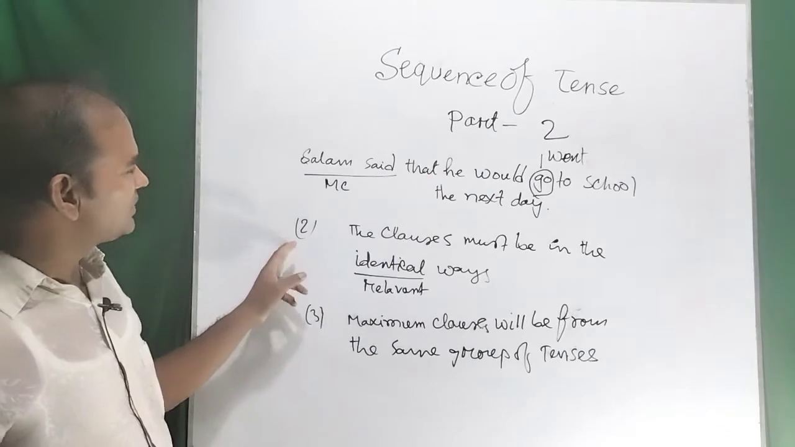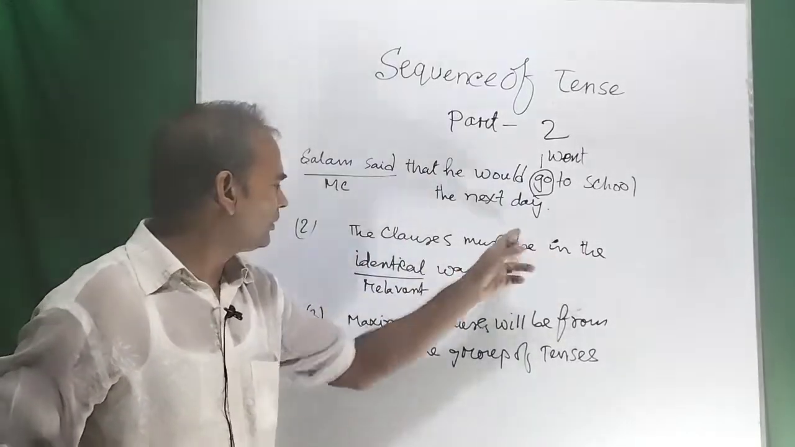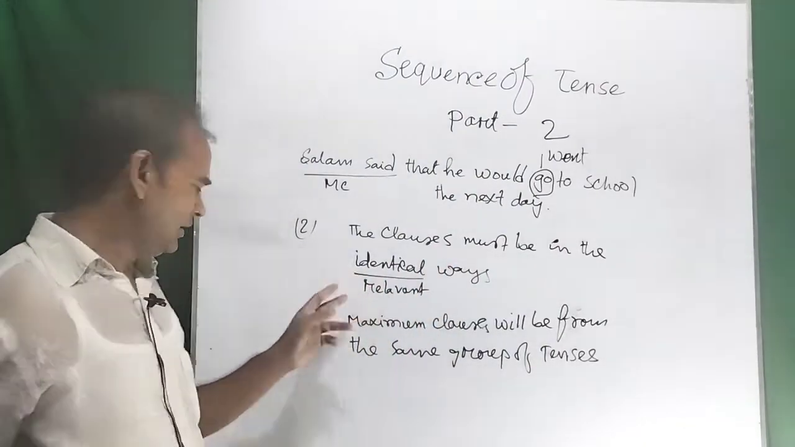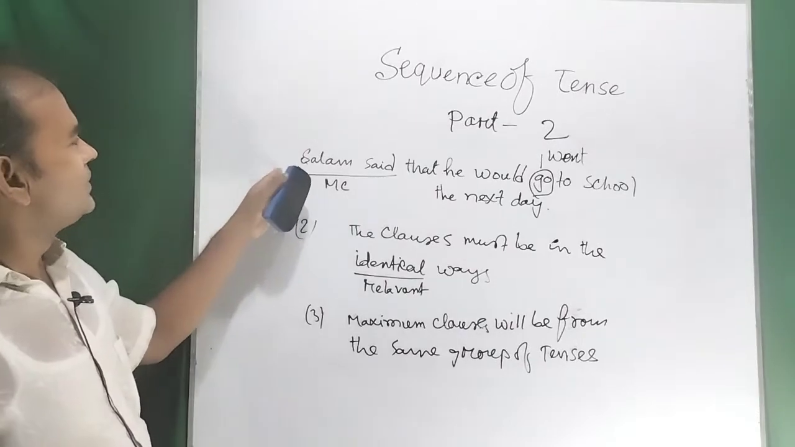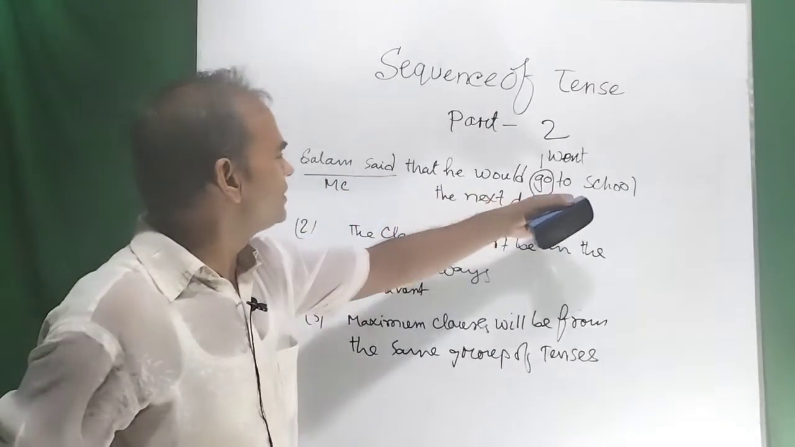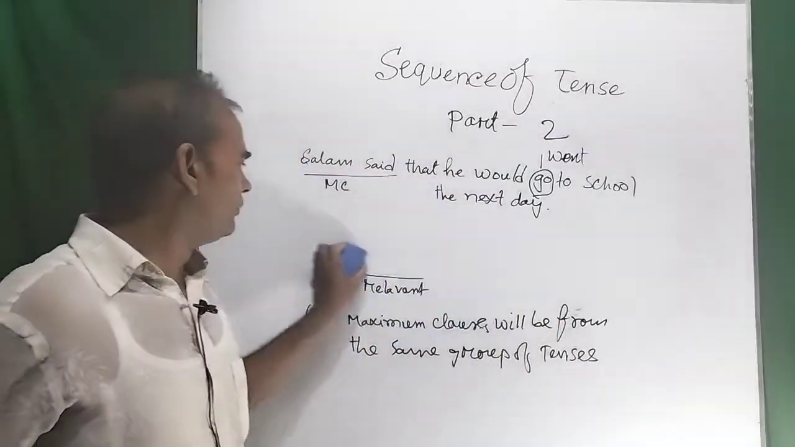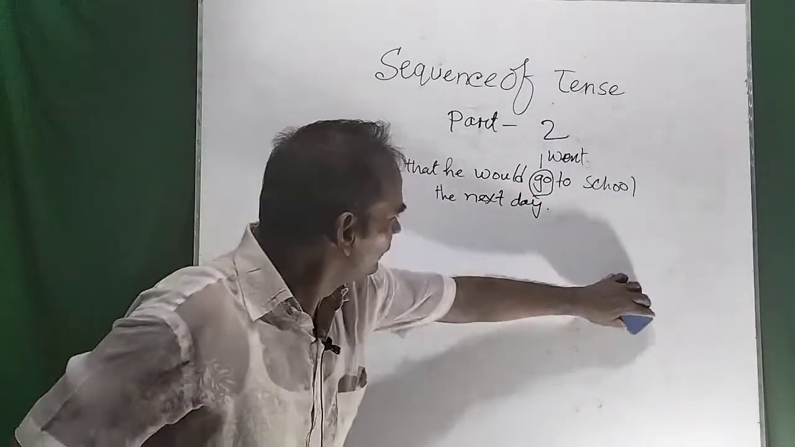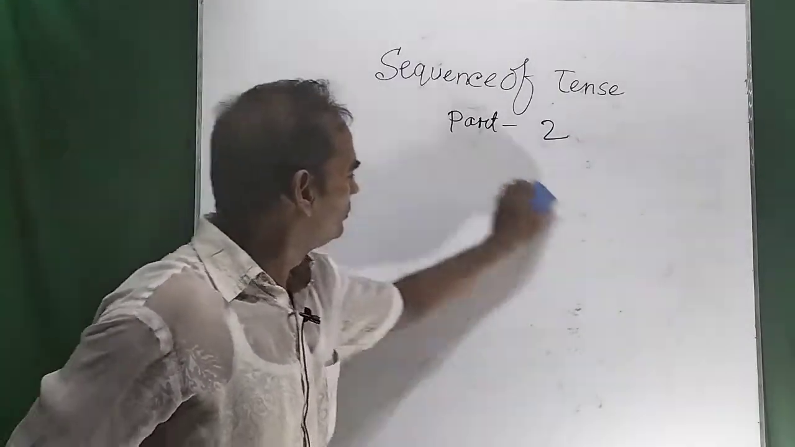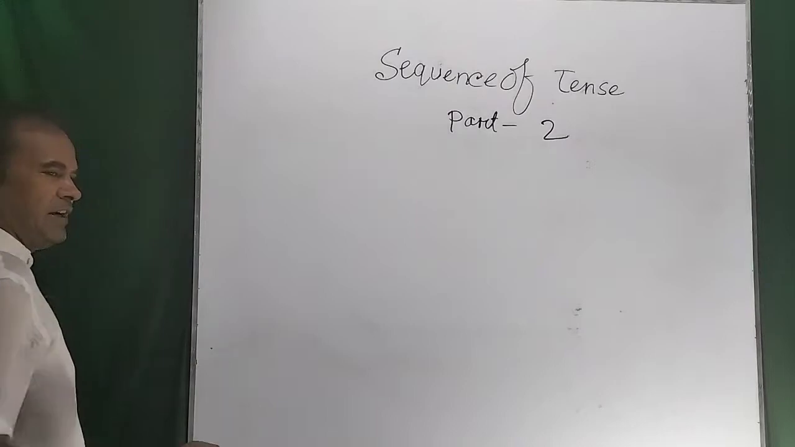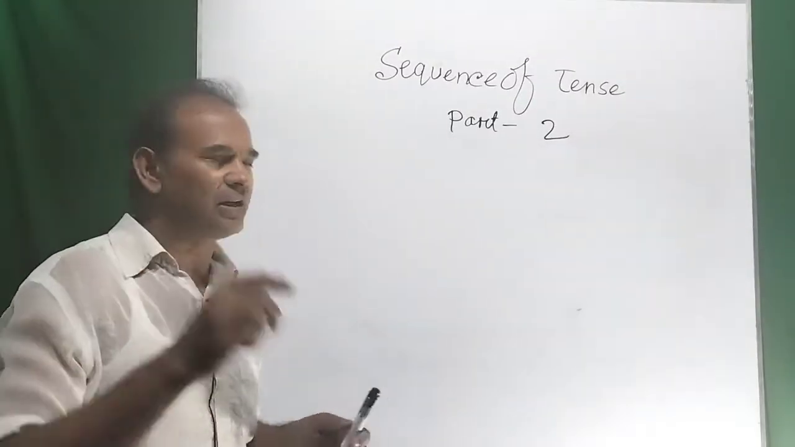And in the second phase, I like to tell you that the clauses must be in identical ways or relevant. Dear students, please try to understand. Salam said that he would go to school the next day. And now I like to tell you about the second rule. So let us get started. Now, second rule, that is the clauses must be identical.